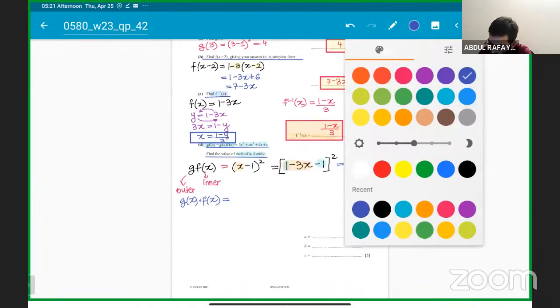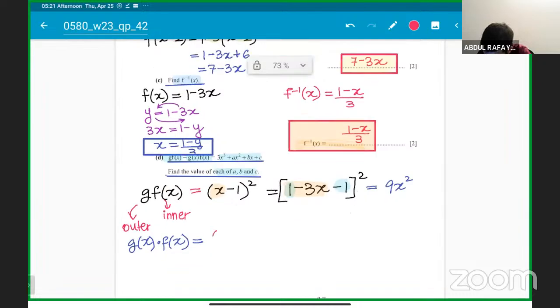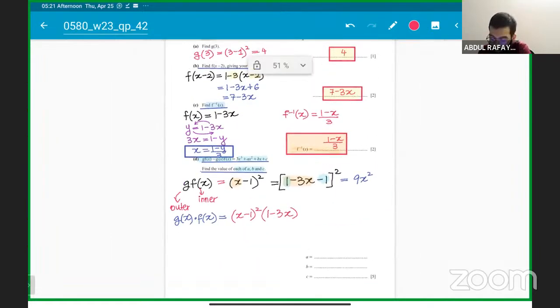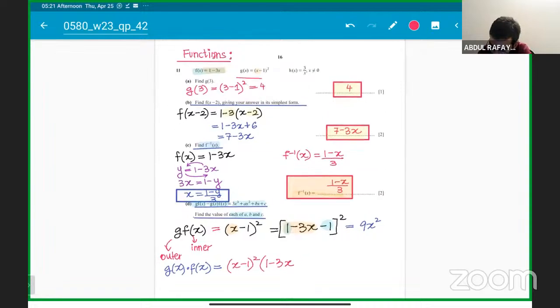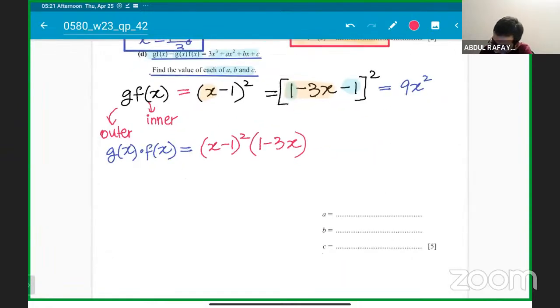This is something different. When we talk about gx and fx being multiplied, it means that the g function, that is x minus 1 whole square, is being multiplied with the f function, that is 1 minus 3x. Everyone getting it? Guys, following that the g function will be multiplied with the f function, we have to completely solve this. And the final part will be to compare with this thing, students. So follow carefully how we are going to do it here in the black color. Everyone should understand this. So here we go.